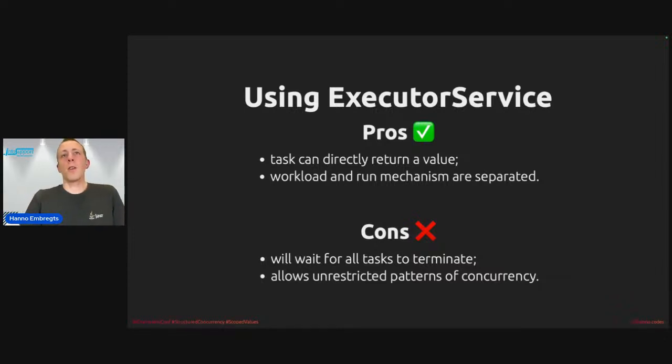Not sure how old you folks are who are watching today, but I am sure that some of you remember the classic programming language called BASIC, right? And the most famous statement in the BASIC language was the goto statement. That is essentially a one-way jump, right? Go to 30, go to 70. You jump from one point in your code to another point in your code. And spawning threads from an ExecutorService, like we've done on the previous slides, is essentially like doing one-way jumps with the goto statement in BASIC. They are the concurrent equivalent of that. And that is what I mean when I say ExecutorService allows unrestricted patterns of concurrency.